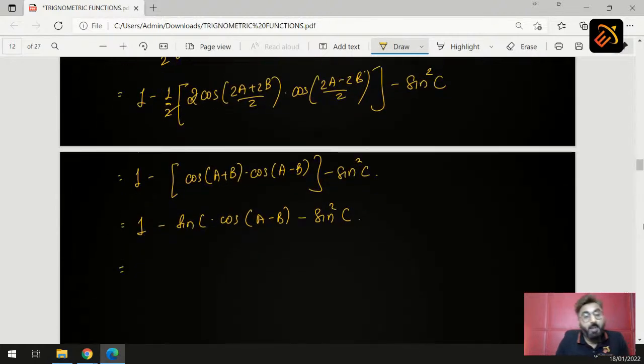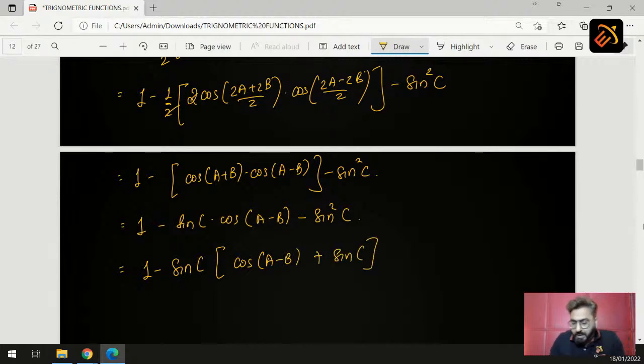So when we take minus sin C common, we get 1 minus sin C into cos of A minus B plus sin C. Now students, what is this sin C? If you look carefully, if we apply the triangle law back on sin C, what do we get?